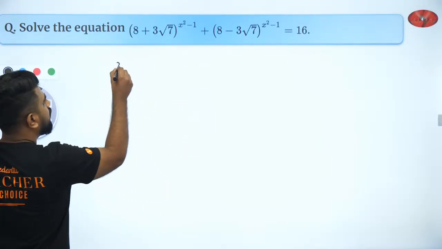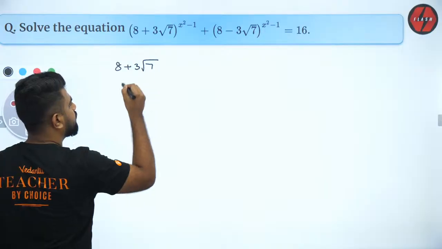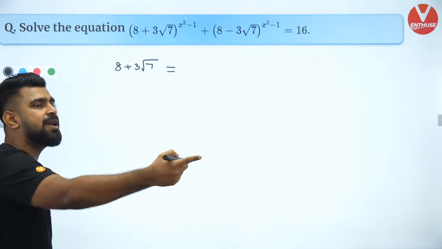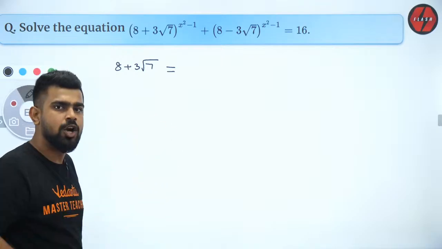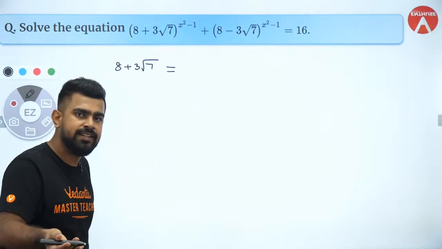Firstly, I want you to realize 8 plus 3 root 7 is equal to, can I multiply by its conjugate and divide by its conjugate? Are you okay with that? Everybody knows what is conjugate?